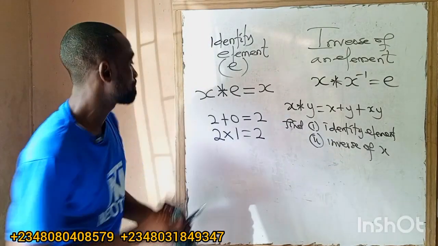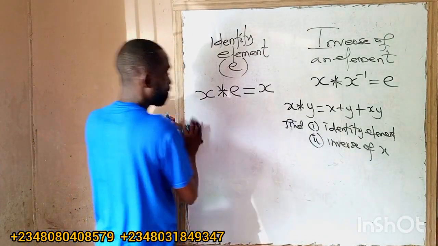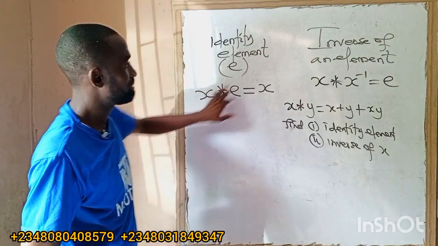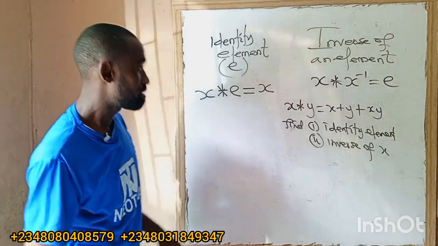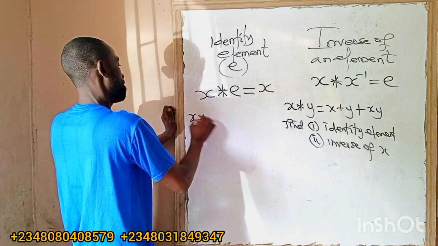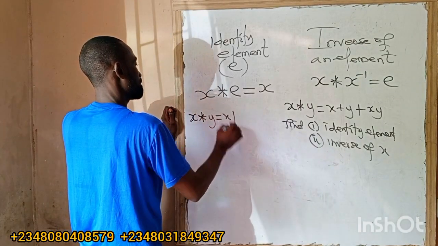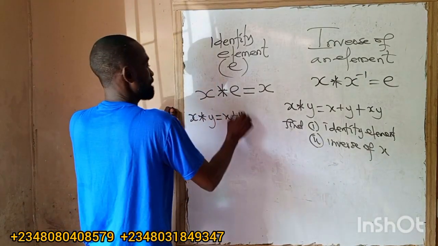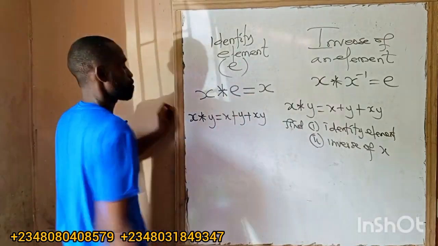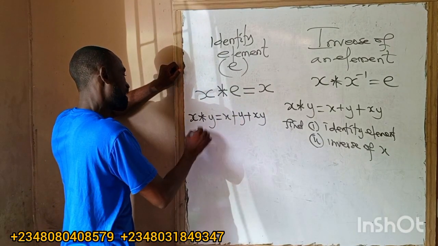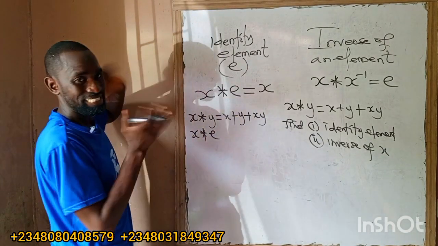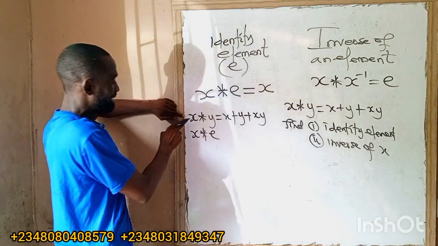So let me quickly solve this. I won't wipe this one off because I need the identity element and the inverse. These are the expressions for that. So I have x combined with y. x combined with y equals x plus y plus xy. So what do I have here? I can change anyone to identity. I can change x, I can change y.